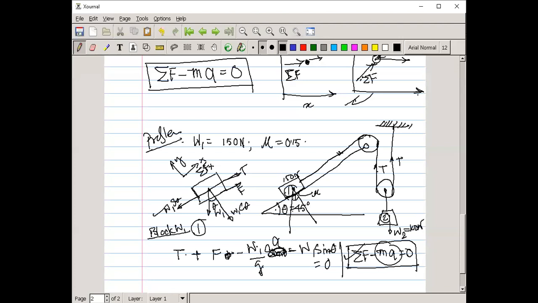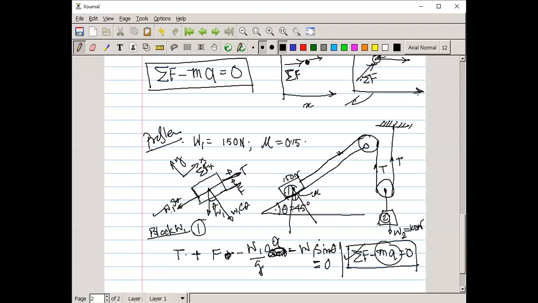T and F are on the positive side of this axis, and the negative side is W1 sin theta, so that is a minus term. This equals 0.